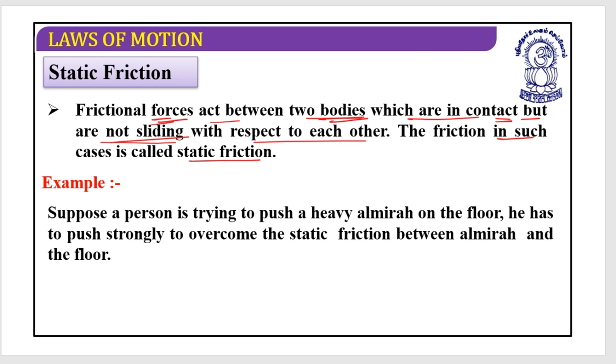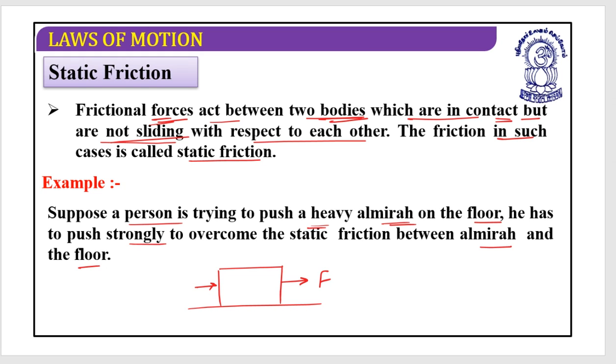It is something like this: suppose a person is trying to push a heavy almirah on the floor. He has to push it strongly to overcome the static friction between the almirah and the floor. Let's suppose this is the object and he is applying a force from this direction. He is trying to make it move, but he is not able to.